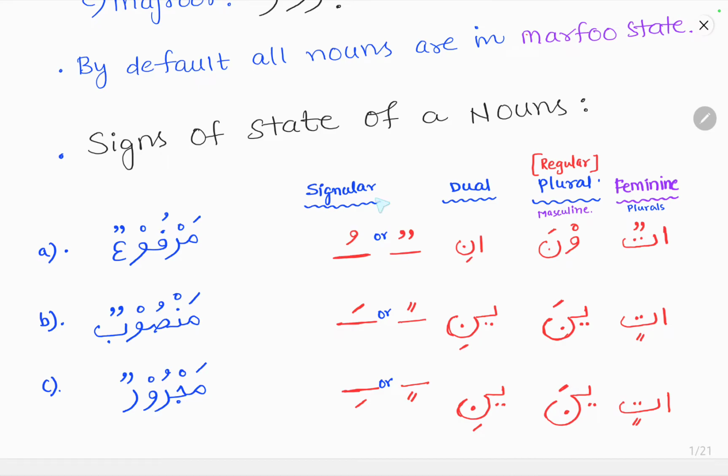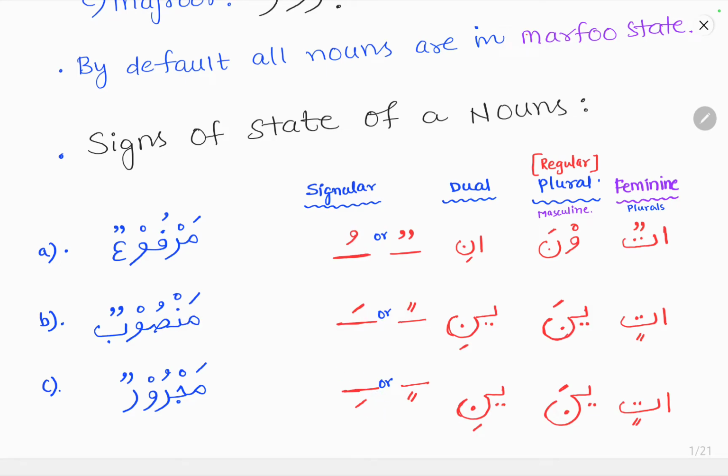For marfu, let's come for the singular. The sign for marfu state is dhamma or double dhamma, that is tanween. Mansoob state is fatha or zabar. Majroor state is kasra. Okay, for singular, marfu state is dhamma, mansoob state is fatha and the majroor state is kasra.